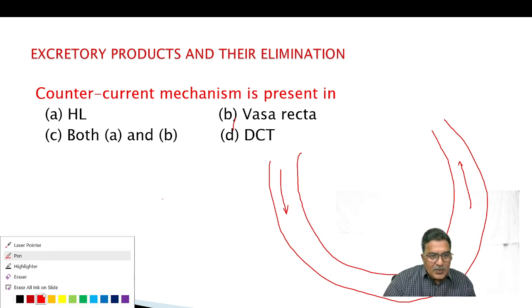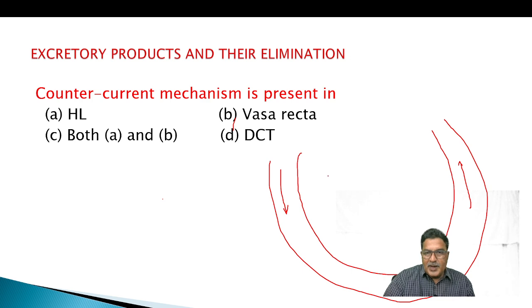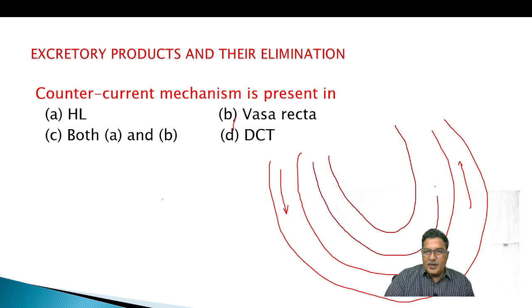And also in the blood, the flow of blood in the descending limb and the ascending limb of vasa recta, they are in counter current pattern.